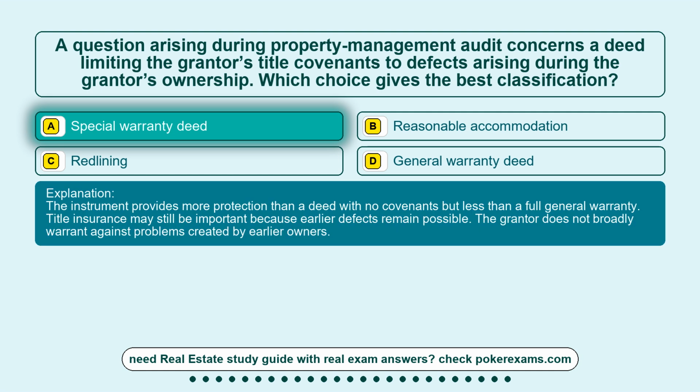The instrument provides more protection than a deed with no covenants but less than a full general warranty. Title insurance may still be important because earlier defects remain possible. The grantor does not broadly warrant against problems created by earlier owners.